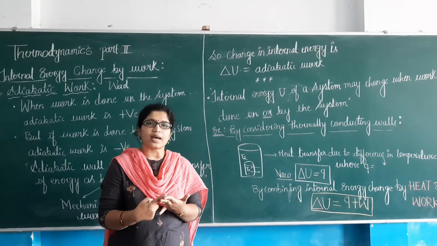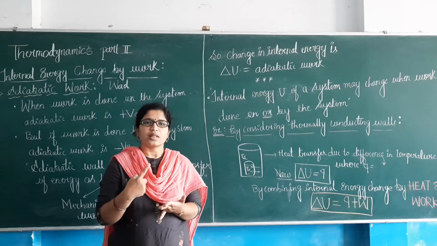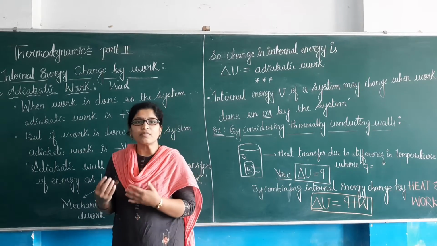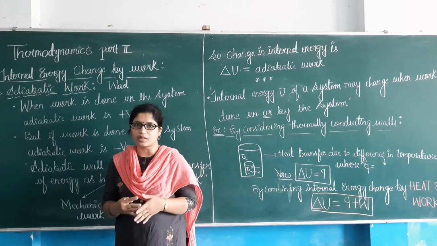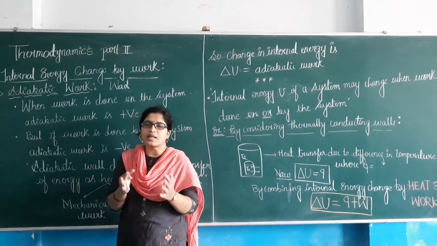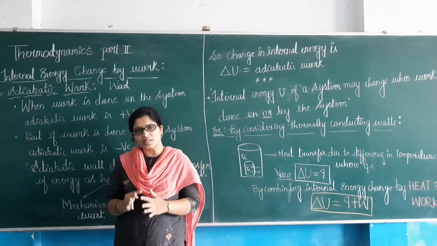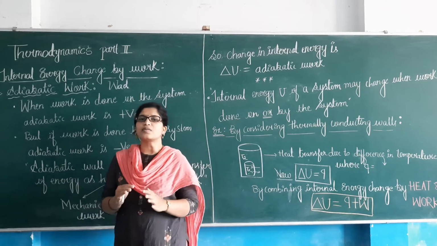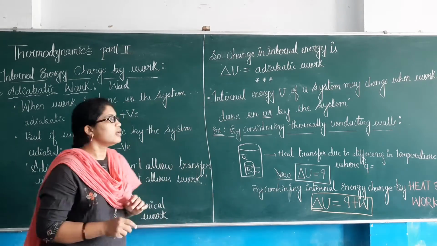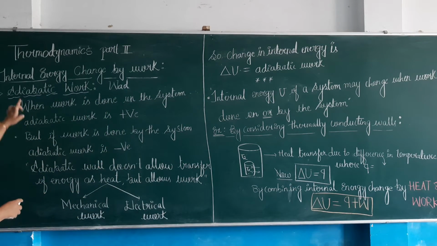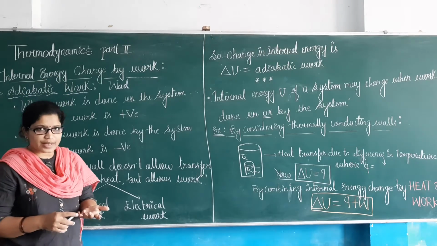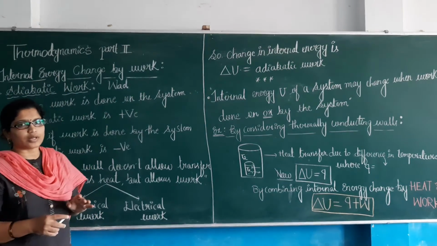That is considered the state of a system. That state can be modified by performing work. Once we perform the work, there is a change in the system, and changes will also occur with respect to internal energy. So you can see here, internal energy change can be achieved by performing work.